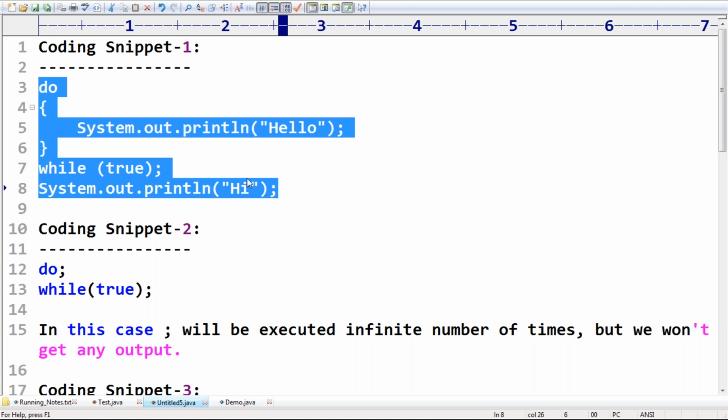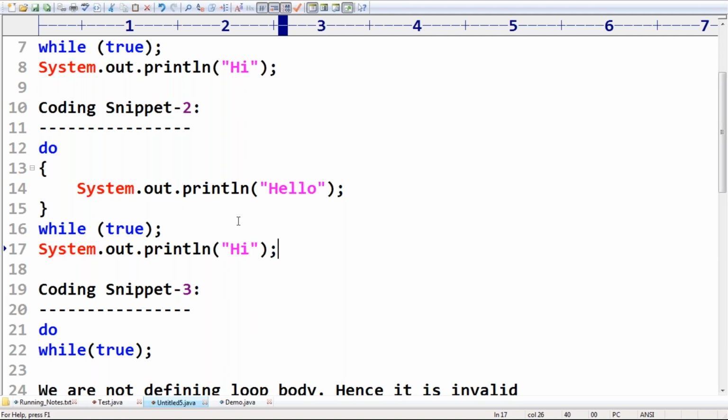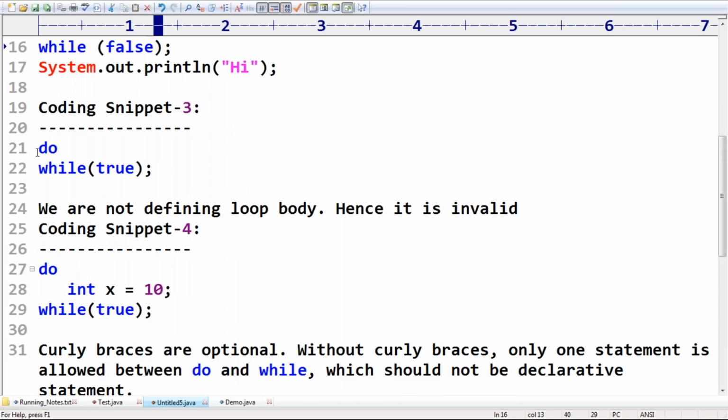Now I'm taking coding snippet 2. Do, here intentionally I'm taking false, SOP of hi. Next, coding snippet 3.